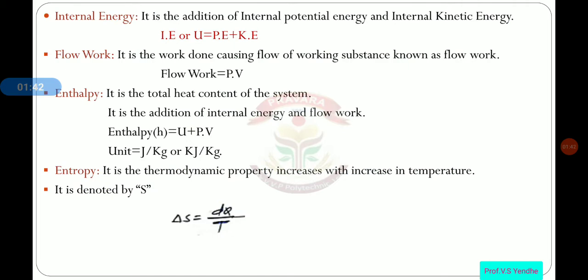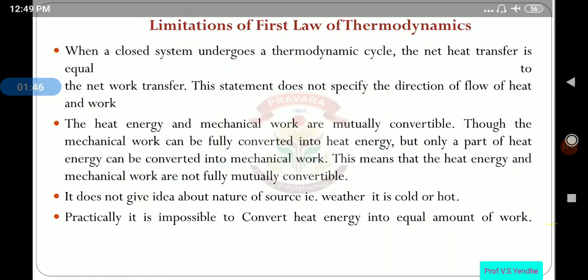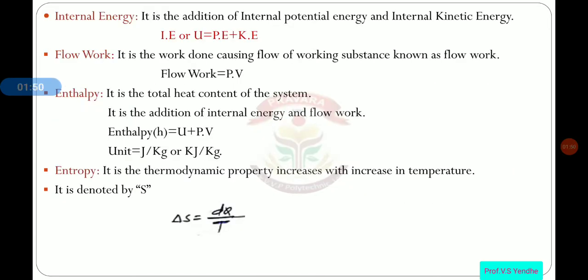Then internal energy. Internal energy is the addition of internal potential energy and internal kinetic energy. So internal energy is denoted by capital U. The formula for that is U equals P plus K.